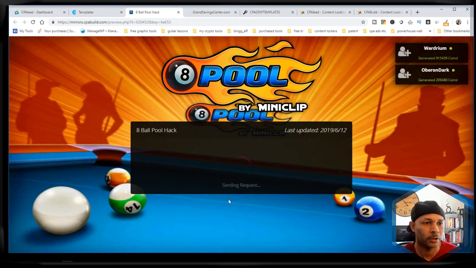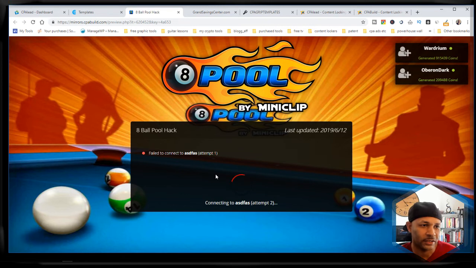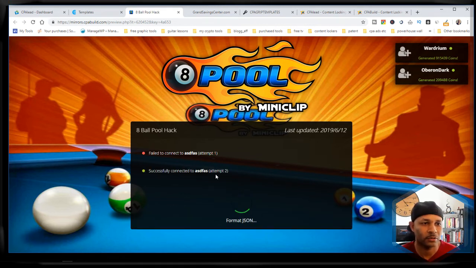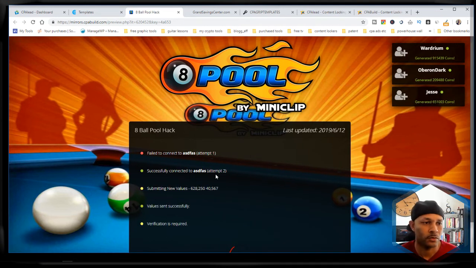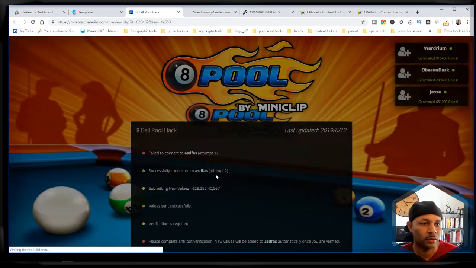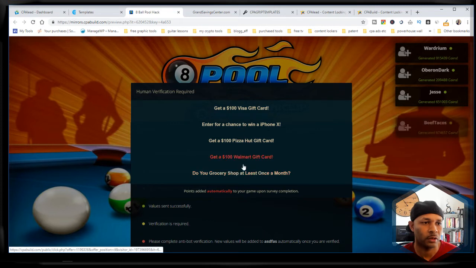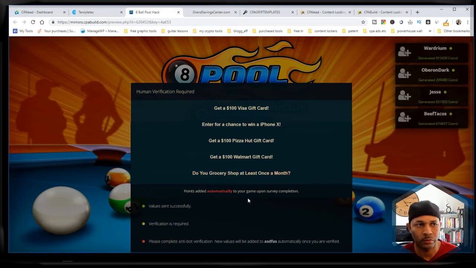If I hit generate, all this stuff is scripted, so this is all behind what the template is doing. You can go in and change all of this stuff. If you don't like the background image, you can change it. And look, it said it's failing to connect. Now it's saying successful. So it looks like some scripting is going on. It'll take you all the way through the process, and it's going to say, okay, you need to verify you're human. So there it is, bam. Now the person has to complete an offer to unlock and continue to move forward.